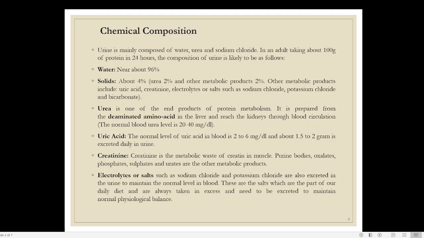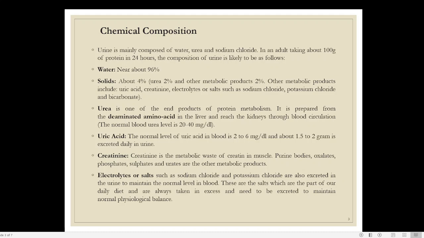Then we can also see certain substances called electrolytes or salts, such as sodium chloride or potassium chloride, and they are also excreted in the urine to maintain normal levels in the blood. Because if too much sodium chloride is present in the blood, a certain amount will be removed through urine. Otherwise, the salt concentration of our blood will increase.